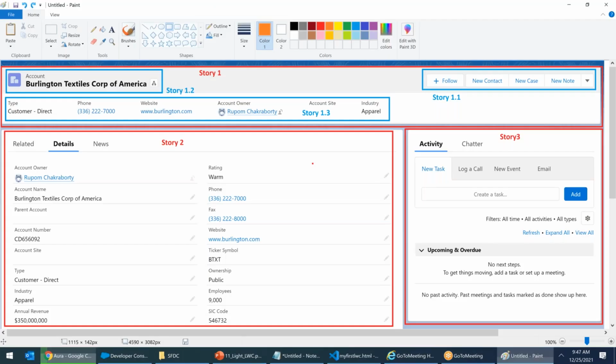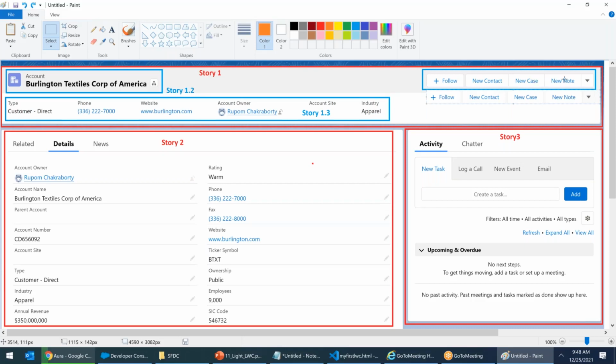Take this screenshot and compare. Control C, come to Paint, Control V. Is it looking the same? Yes, but the only difference is that, if you see, New Contact and New Case are body to body touch.